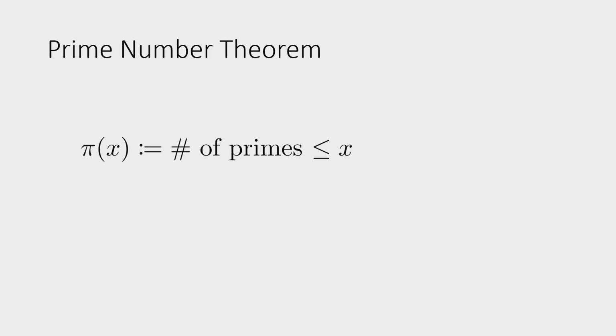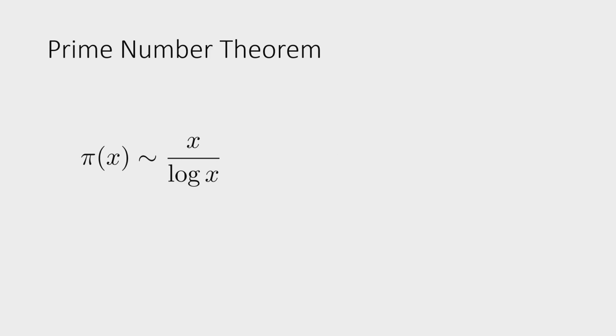Now we have defined this function, but primes are quite a difficult beast, so there's probably no simple way to describe pi of x, but we can approximate it. In the 19th century, several mathematicians found that asymptotically pi of x is equivalent to x over log x. Log, as in the whole presentation, will be the natural logarithm.